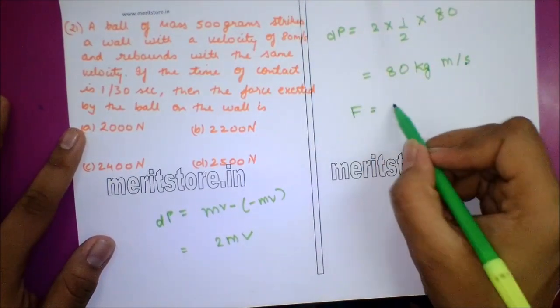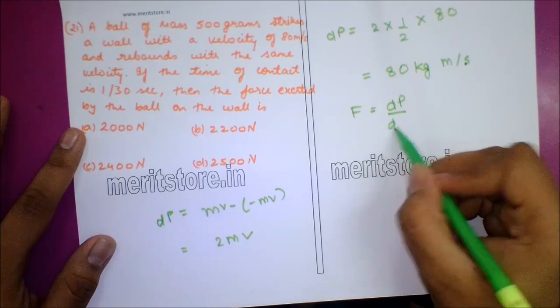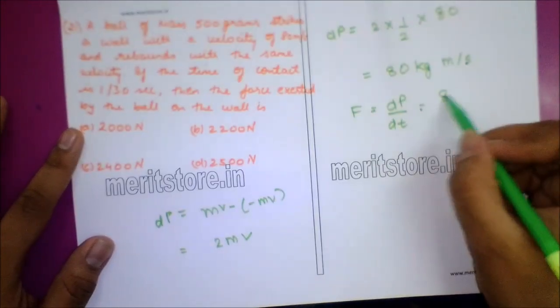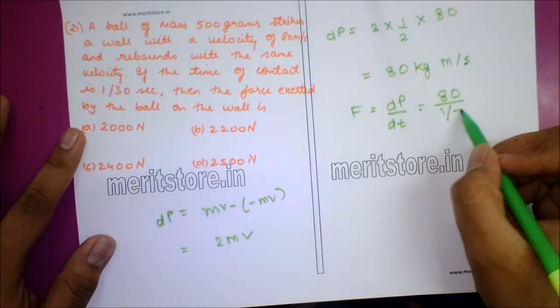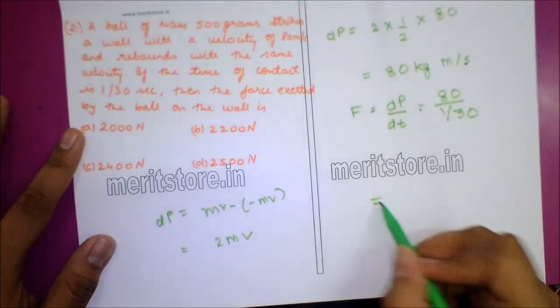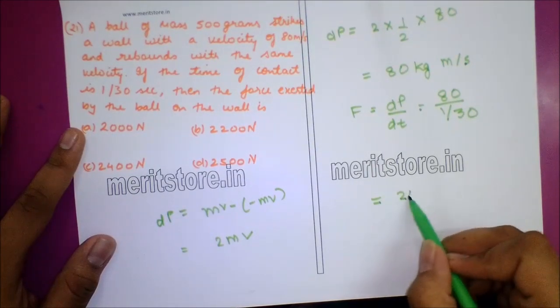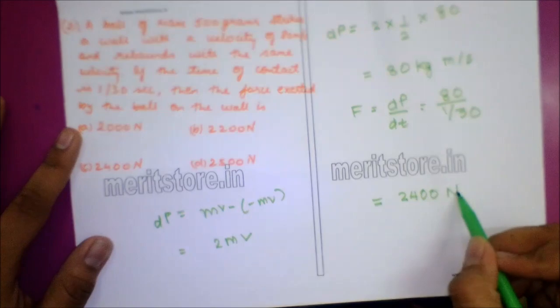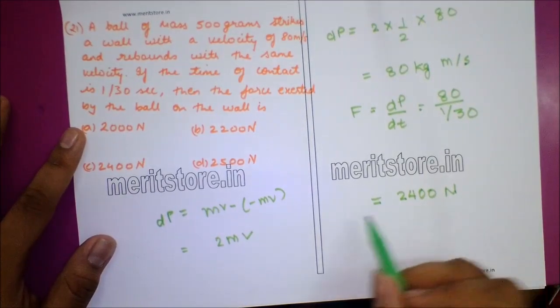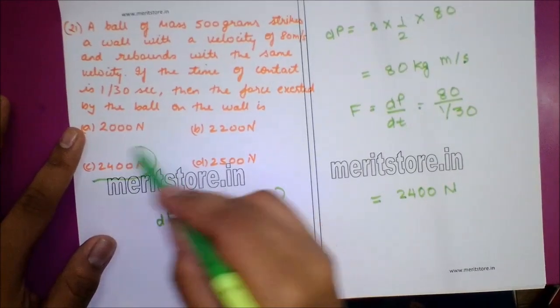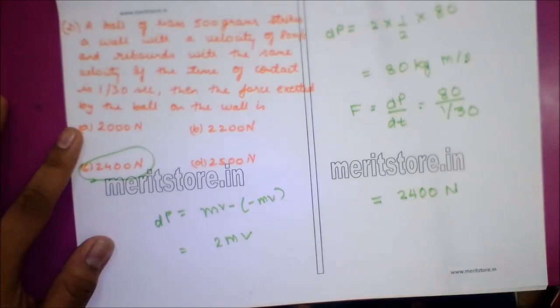Force is change in momentum upon time, 80 upon 1 by 30, which on solving we get 2400 Newton. So option C, 2400 Newton is the correct answer.